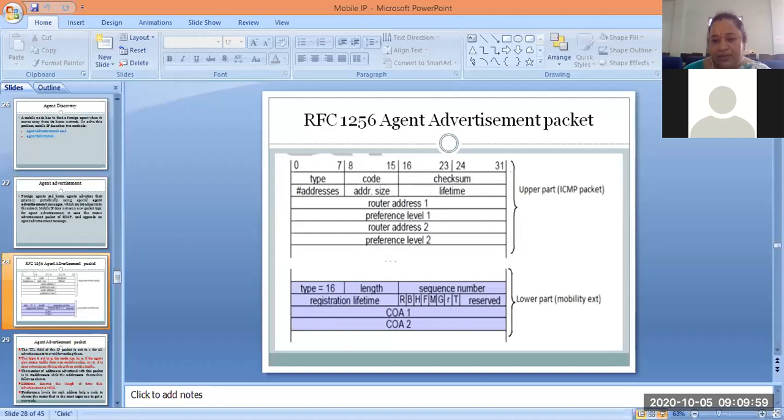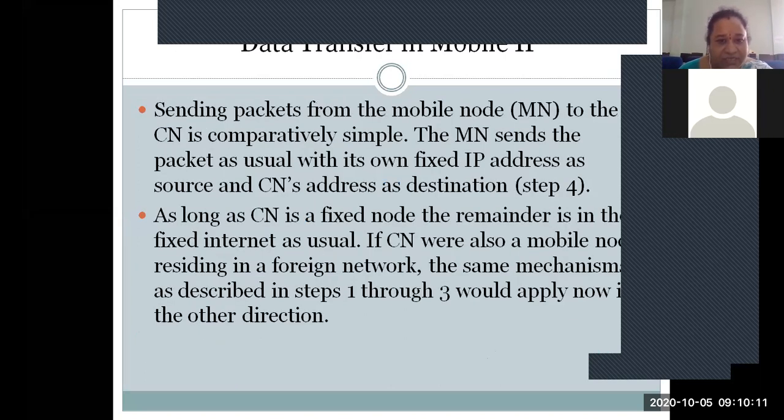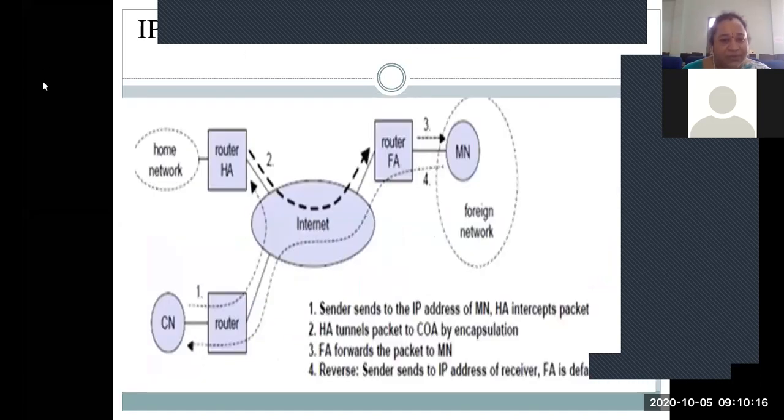So we know about that particular terminology, and we also discussed in the previous class how the communication will take place in mobile IP using various techniques, like how the data delivery will happen, how the communication will happen in between, and how the calls will get connected. In four steps we saw how the mobile node will communicate with the correspondent node, even though it has moved from the home network to the foreign network.